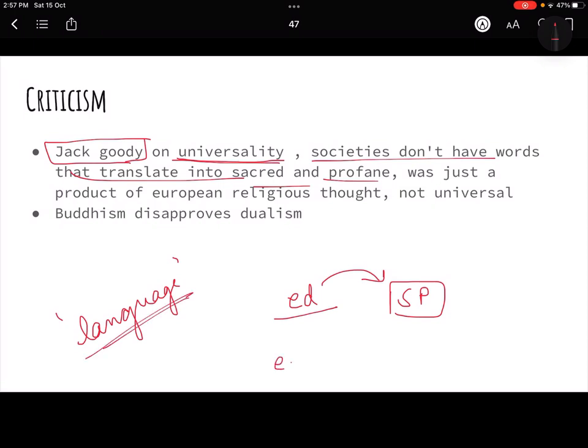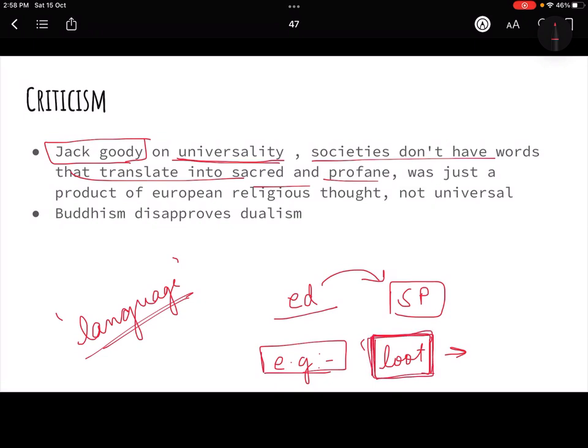For example, there's a very interesting word, loot, that is taken into the English dictionary. When the Britishers came to India, they saw that there is a concept of loot, of taking things away by force. But they had not seen a concept like this before, so they did not have a word like it.